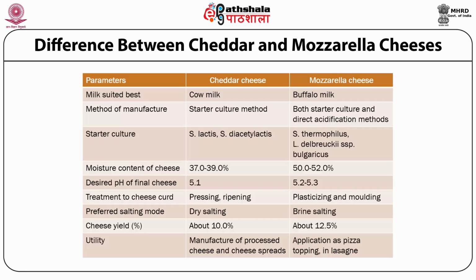And finally, looking at the utility of these two varieties, cheddar cheese is basically used for manufacture of processed cheese and processed cheese spread, whereas mozzarella can be used as pizza topping and also in applications like lasagne.